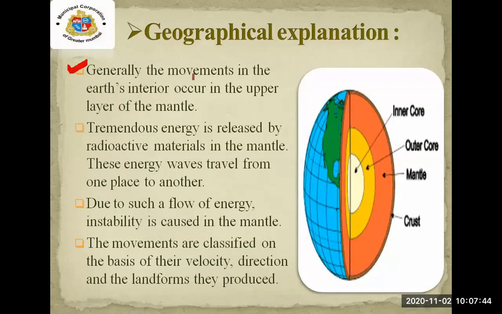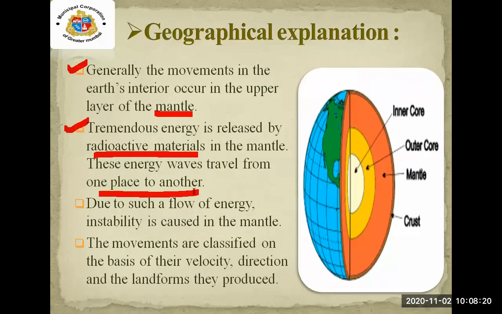Next point. Generally, the movements in the Earth's interior occur in the upper layer of the mantle, means the magma, where the region is very hot. Tremendous energy is released by the radioactive materials in the mantle. These energy waves travel from one place to another. Because of the magma, the region is very hot.